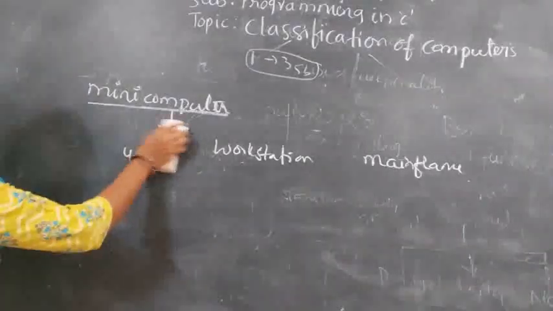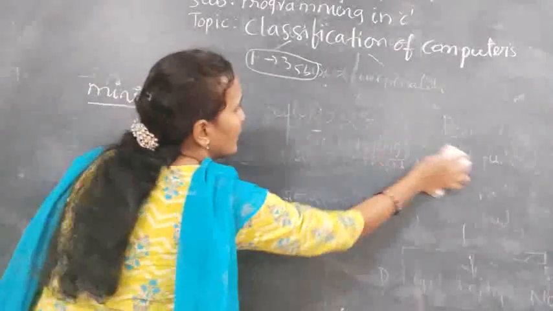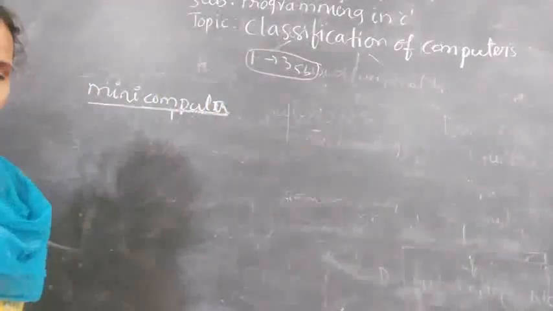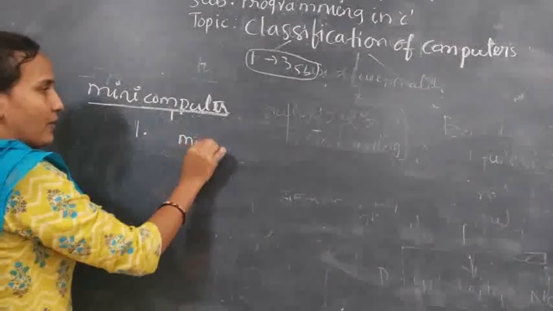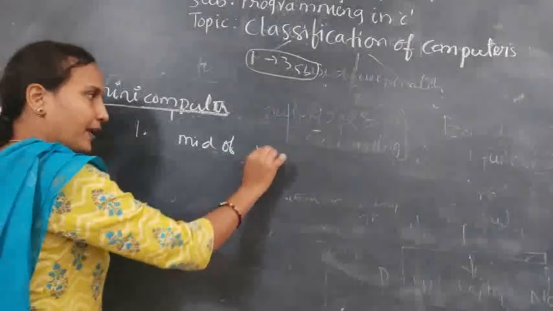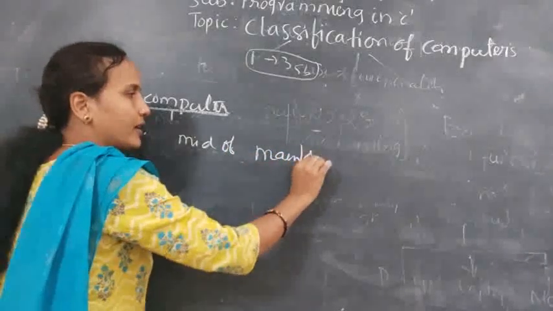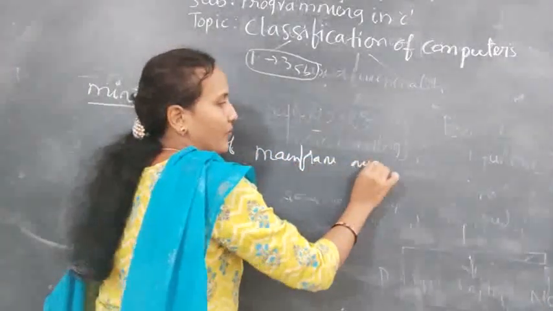A minicomputer is in the middle, between the mainframe and the workstation.